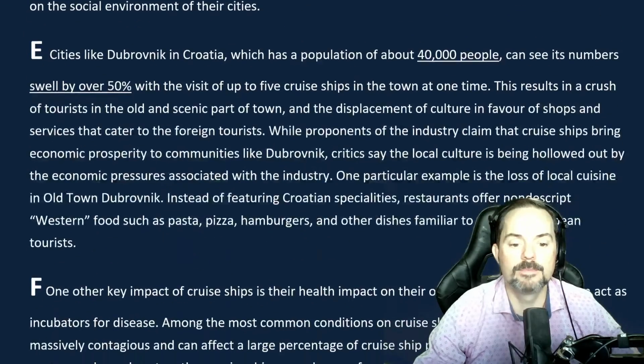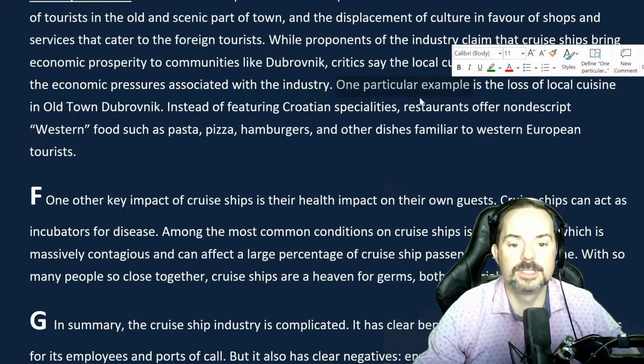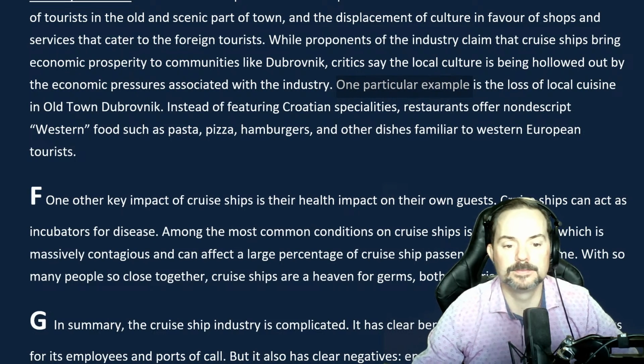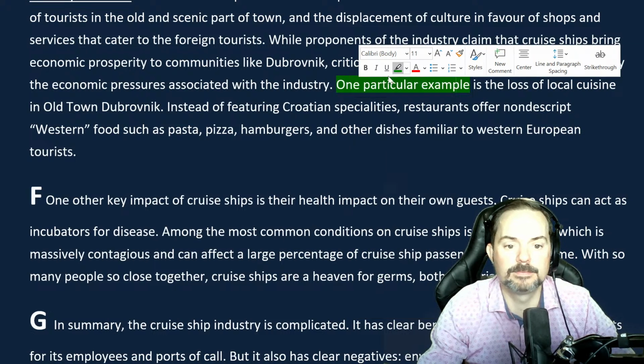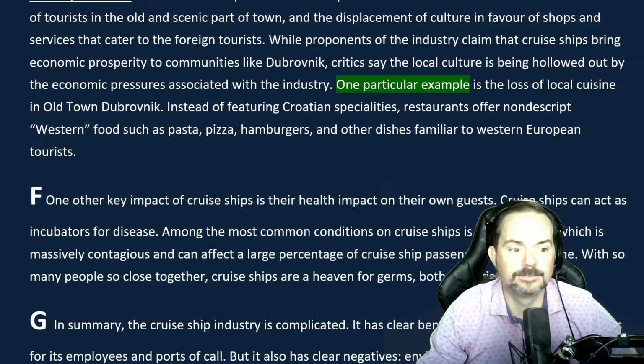Okay. Read this for me here in paragraph E, one particular example. I'm highlighting it for you, so read from there. One particular example is the loss of local cuisine in Old Town Dubrovnik.